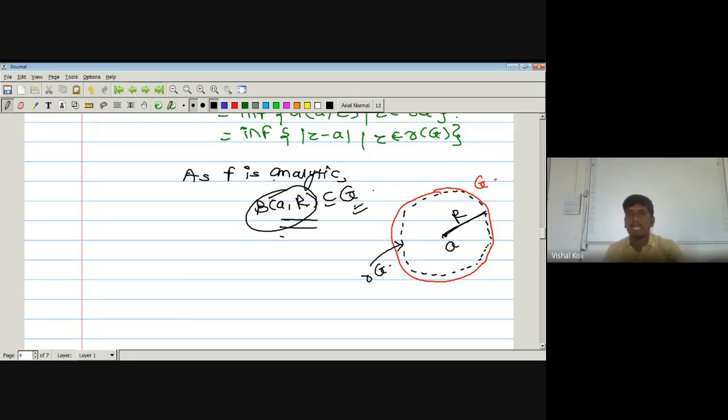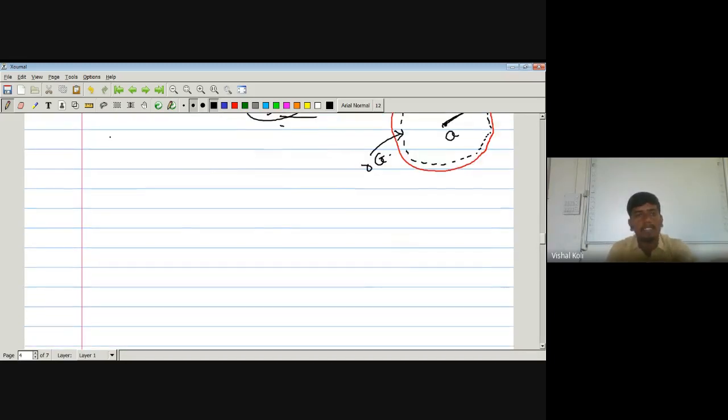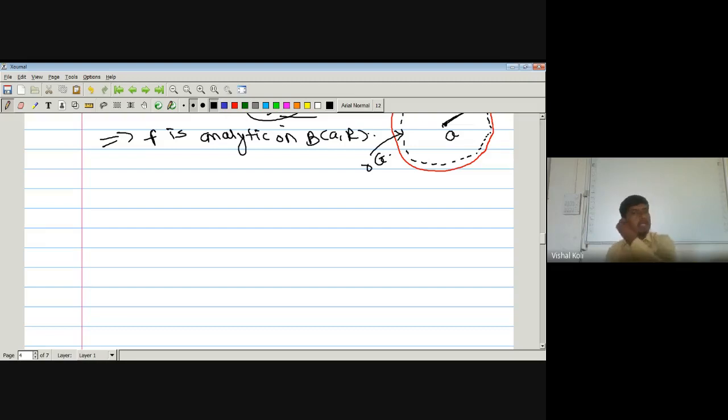But as f is analytic on G, it means f is analytic for all the points in G. As the open ball about a of radius R is a subset of G, f is also analytic on this open ball, which implies f is analytic on the open ball about a of radius R. Then we can easily use our Taylor's theorem.